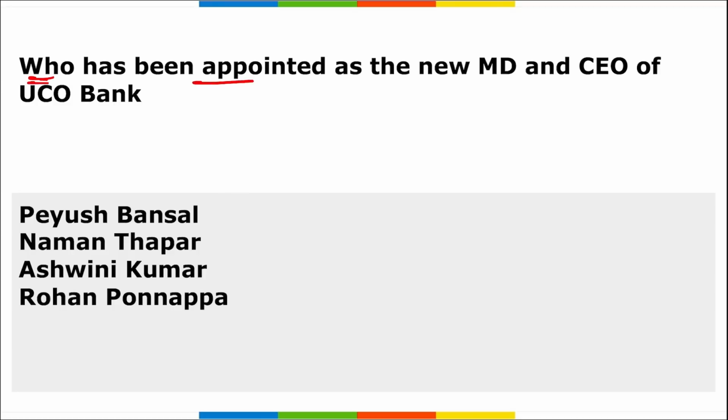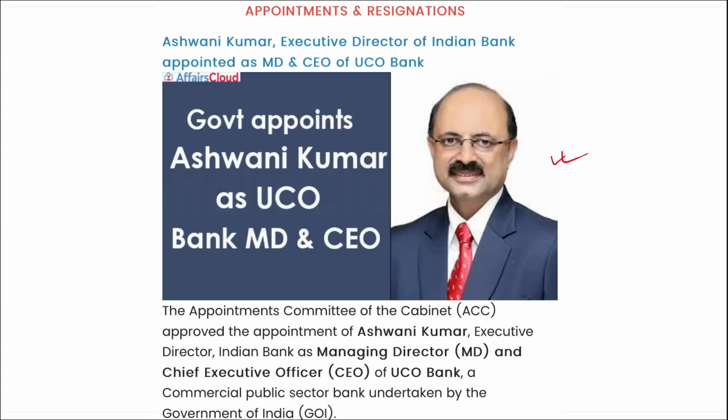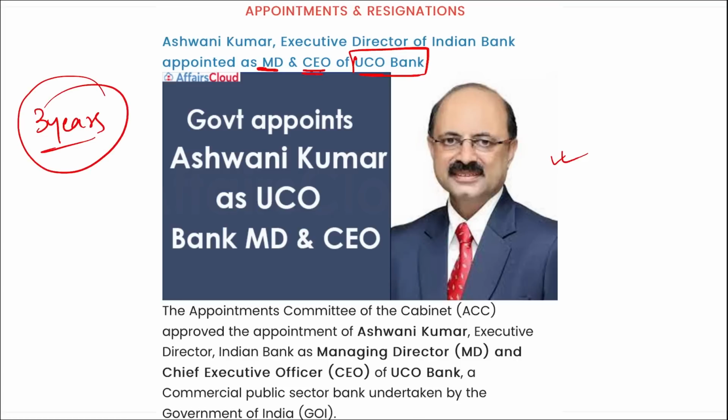Next, who has been appointed as the new managing director and chief executive officer of UCO Bank? So remember Ashwini Kumar, right? Ashwini Kumar, as you can see him in the picture, has been appointed as the new managing director and chief executive officer of UCO Bank. This appointment has been made for a period of how many years? For a period of 3 years with the possibility of extension based on the review of the performance. Correct? And he has banking experience of more than 2 decades. He was associated with Bank of Baroda, Oriental Bank of Commerce, Punjab National Bank and even Indian Bank.